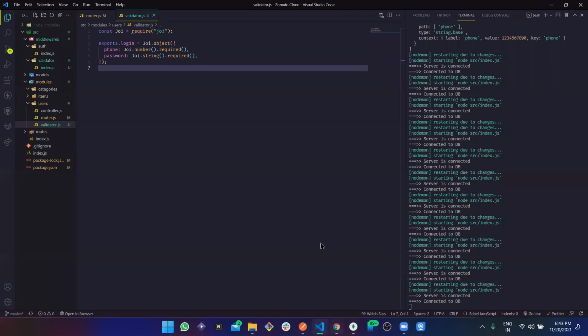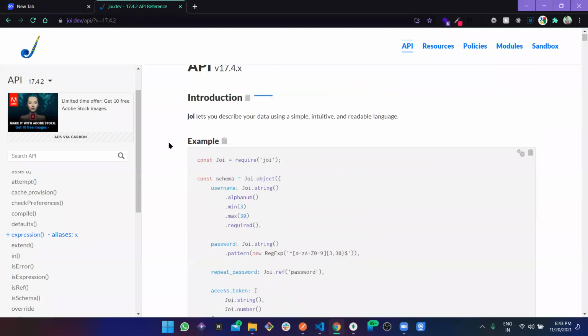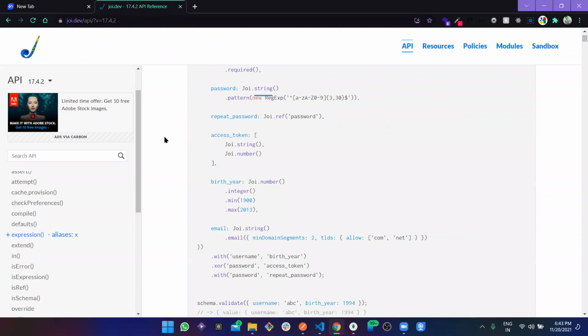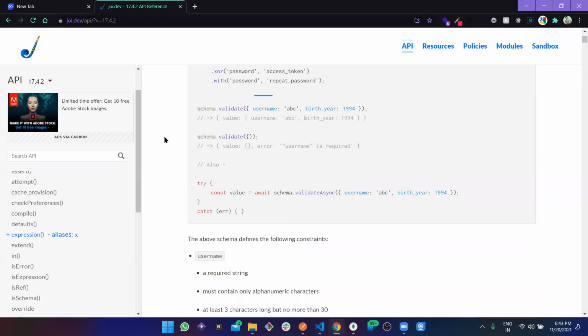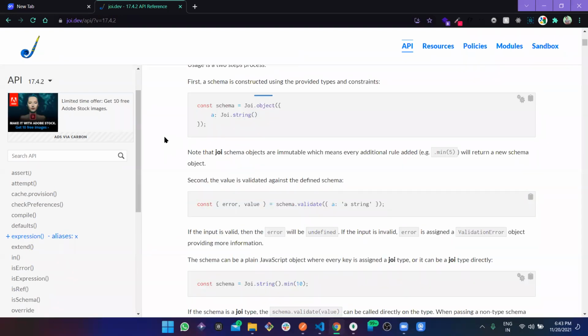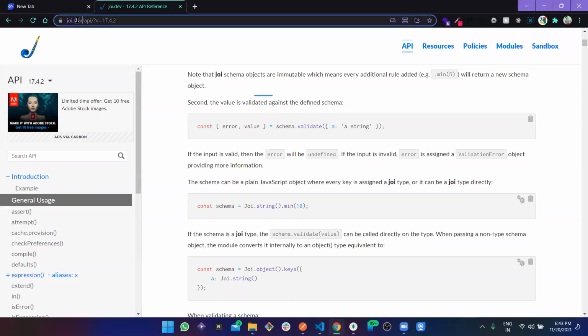And again, this validation is highly important, and you are not going to work with only strings, objects, arrays, and numbers every time. You are going to work with multiple ones, like max, lower, and there are a lot of things you are going to face. So just go towards the validation, go towards the documentation. You can just type joi.dev and read the documentation a bit. You don't need to memorize all of these things. You just need to be familiar.